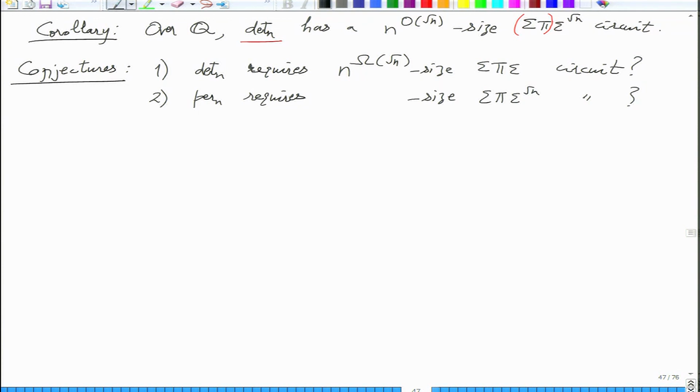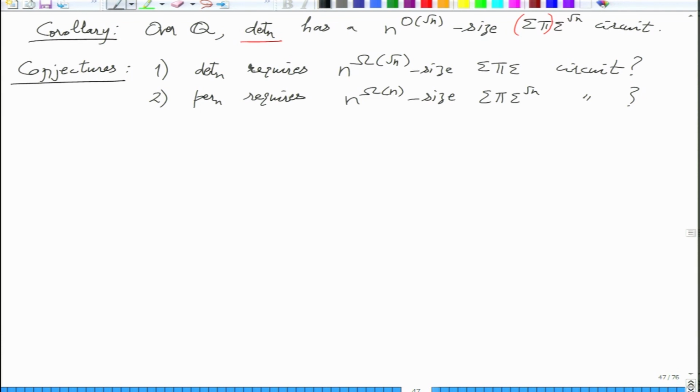But in that 2 raised to n, if you recall the formula, the bottom fan-in was not square root n. At the bottom, actually, it was an inner product of all the variables with a fully supported vector. So the bottom fan-in was actually n. Intuitively, it seems that if you want to reduce that to square root n bottom fan-in, then what should the size be? Just the definition of permanent, which is n to the n. So n to the omega n.